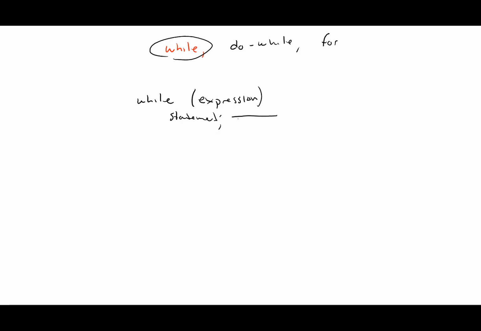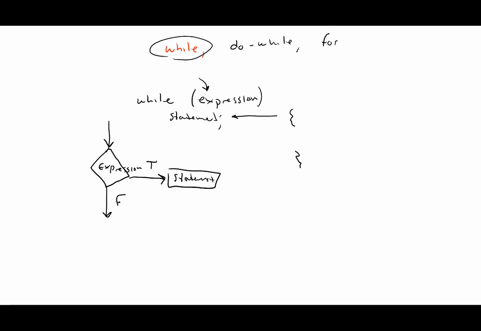If we just have one statement, we don't need the curly braces, but if we want to have a group of statements inside the while loop, then we need curly braces to indicate that it's a block of code. So let's say this is our expression that we're testing. We're going to go into this while loop and look at this expression. If it's true, it's going to run some statements, whatever you have in your code there. If it's false, it's going to skip that statement and keep running whatever code comes after that.